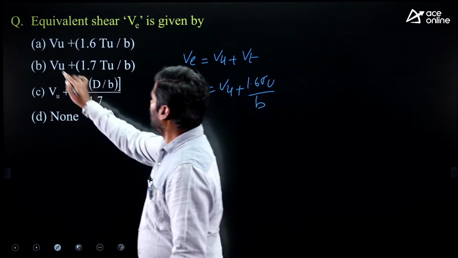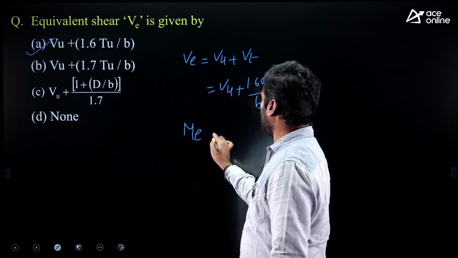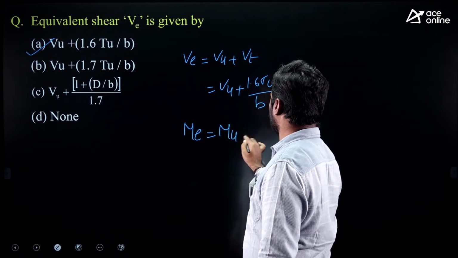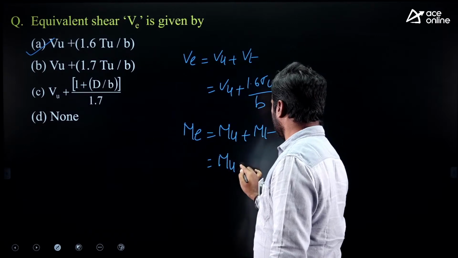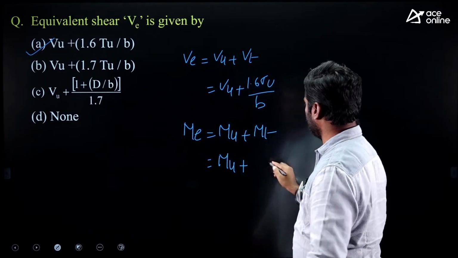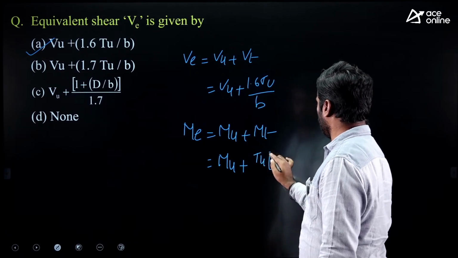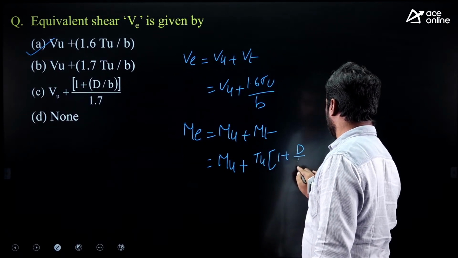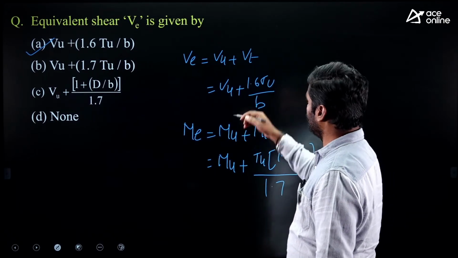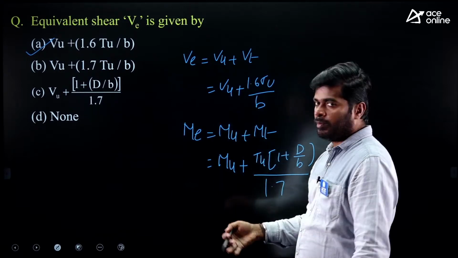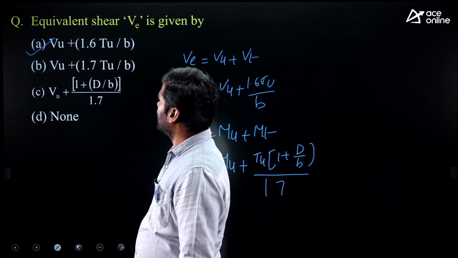Either this formula or a numerical question, or sometimes they will ask equivalent bending moment, Mu plus Mt. Mu is the factored bending moment. Mt is the torsional moment due to torsion. That is Tu into 1 plus capital D by b upon 1.7. Maybe they asked for equivalent shear force. Maybe you can learn for equivalent bending moment also. Option A is correct for this question.